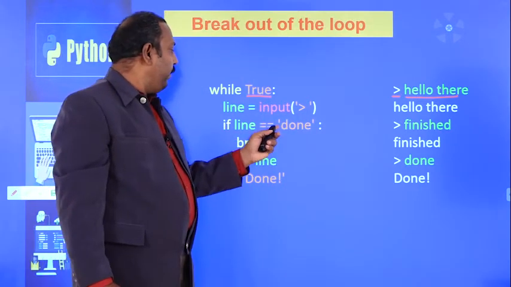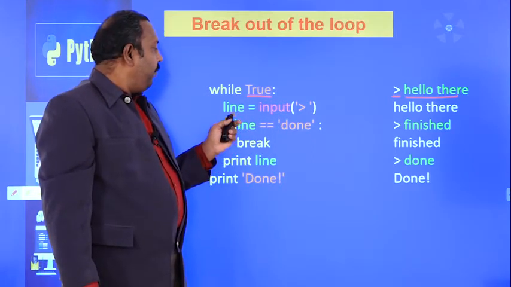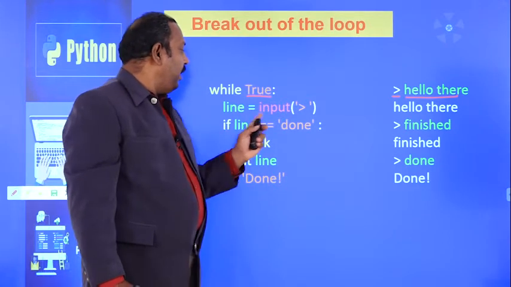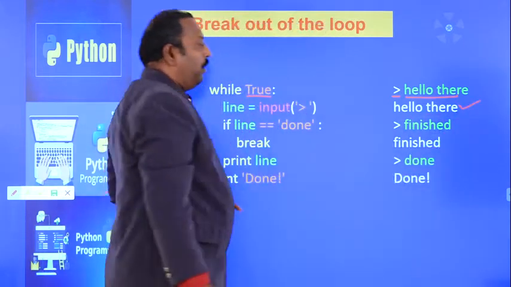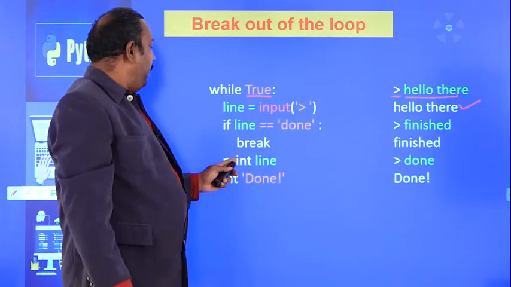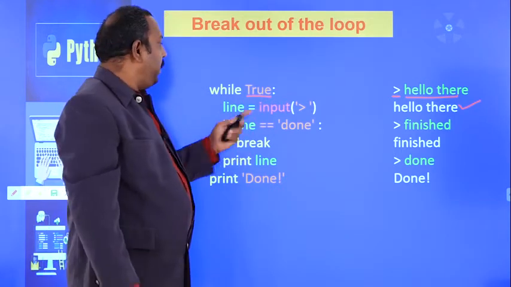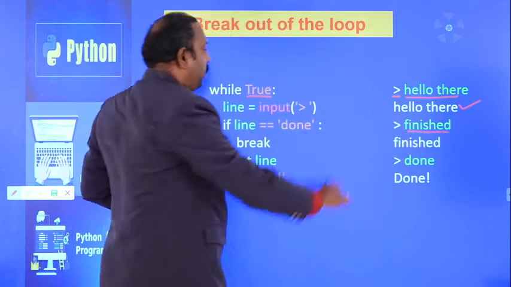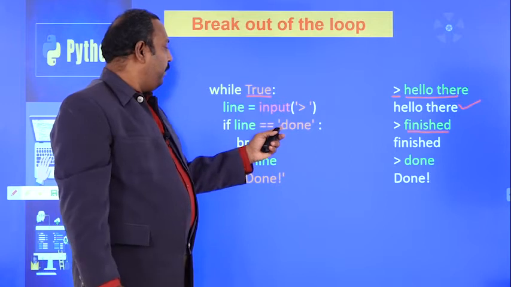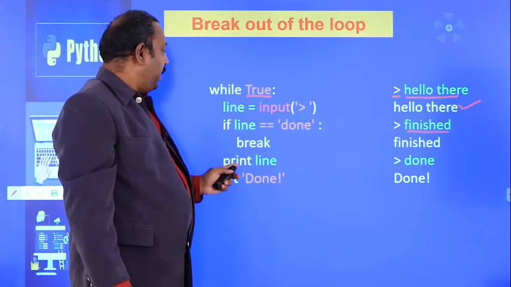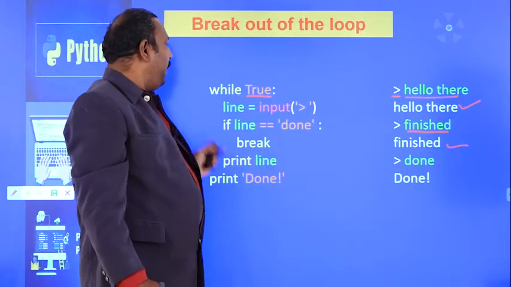If line equal to done, break. But the value in line is hello there, so comparing it with done, the condition becomes false. Print line means hello there will be printed. Again it will go to the while loop, and again the condition is true. It will read the next value, that is finished. That value will be stored in line, and finished equal to done is false. Again it goes to the next statement, print line, so finished will be printed. Again it will go to the while loop.